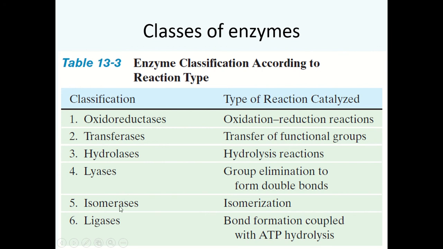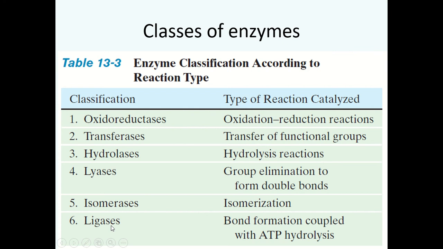Isomerases are those enzymes which carry out the process of isomerization. And lastly, ligases. Ligases are those enzymes which carry out formation of a bond. For example, you would have studied about DNA ligase, the enzyme which joins the Okazaki fragments during synthesis of DNA.